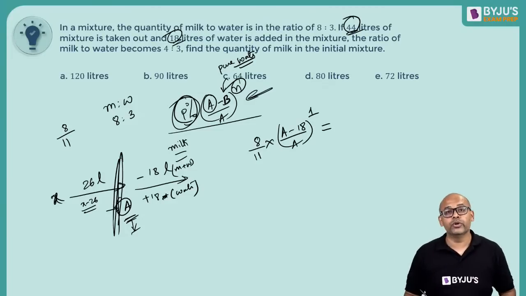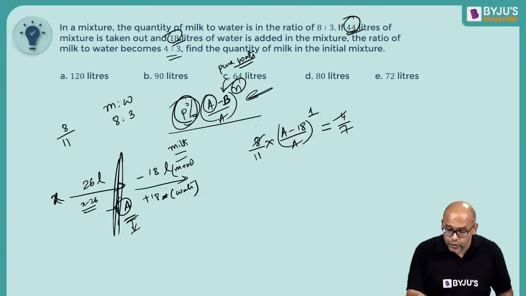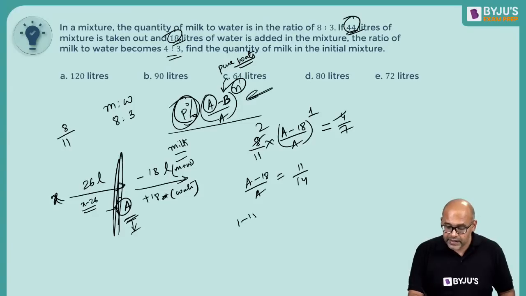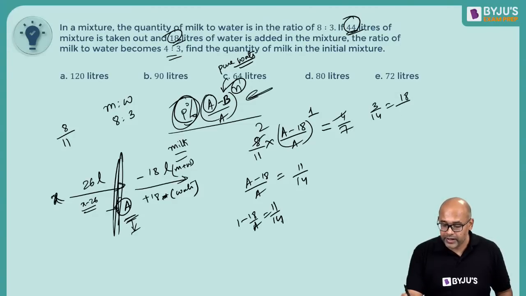Is equal to my final ratio, which is 4 by 7. So 4 goes 2 times. So A minus 18 by A is 11 by 14, or 1 minus 18 by A is 11 by 14. So what do I get? 3 by 14 equal to 18 by A. So 3 goes 6 times. So my A is 14 into 6, which is 84.